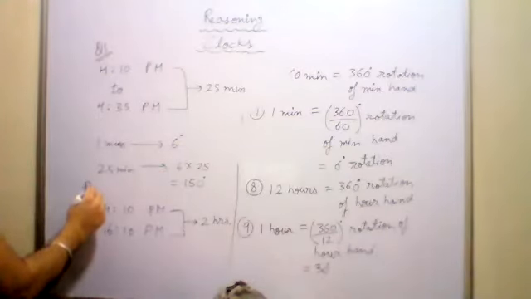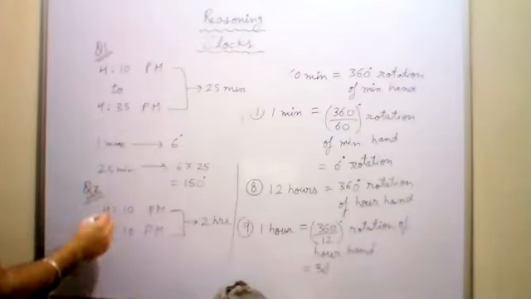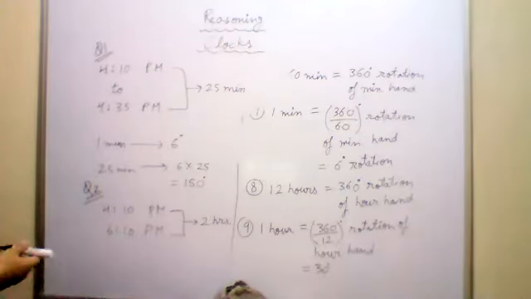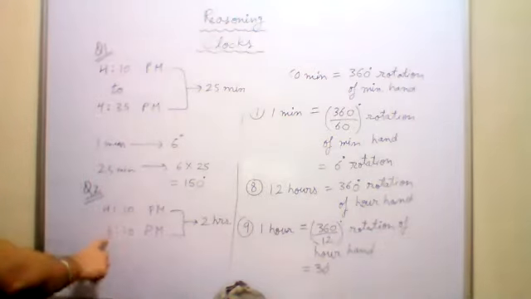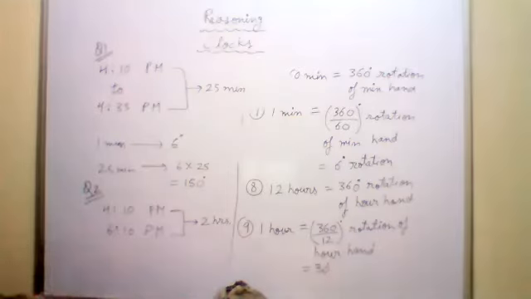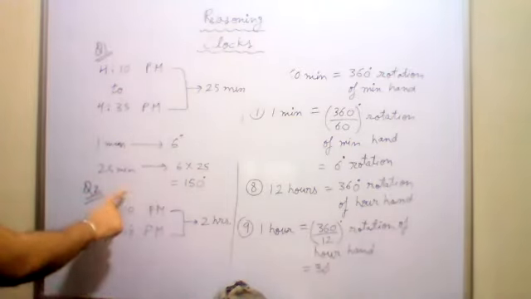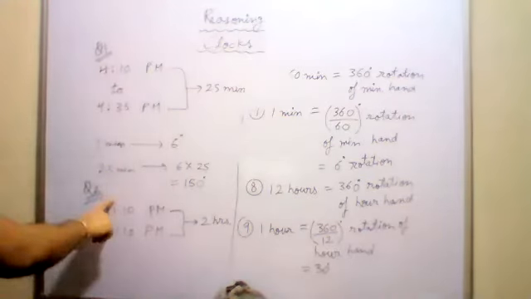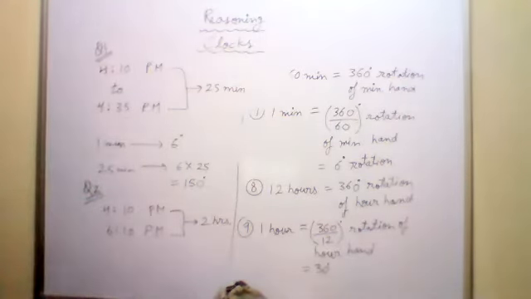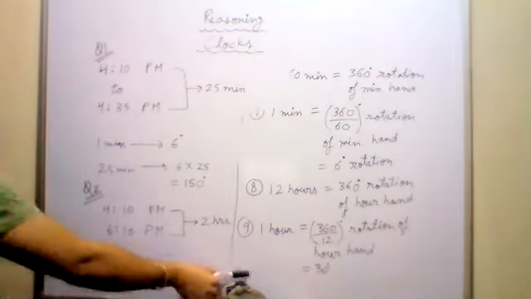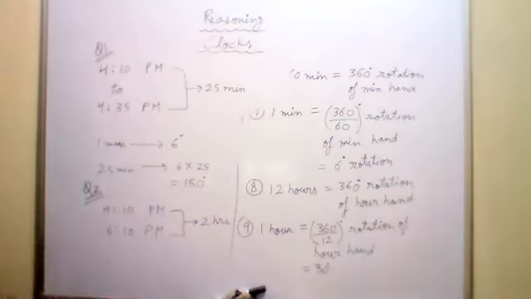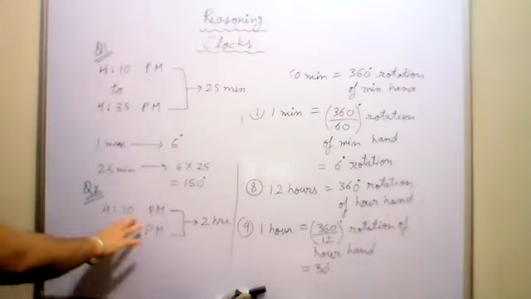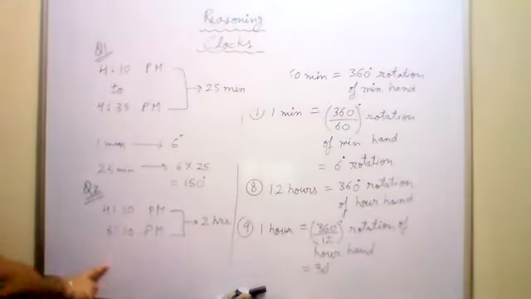And then question number 2. Similarly, you will note down the second question also. What is the angle covered by the hour hand from 4:10 p.m. to 6:10 p.m.? In the first question, it is the minute hand. In the second question, it is the hour hand.